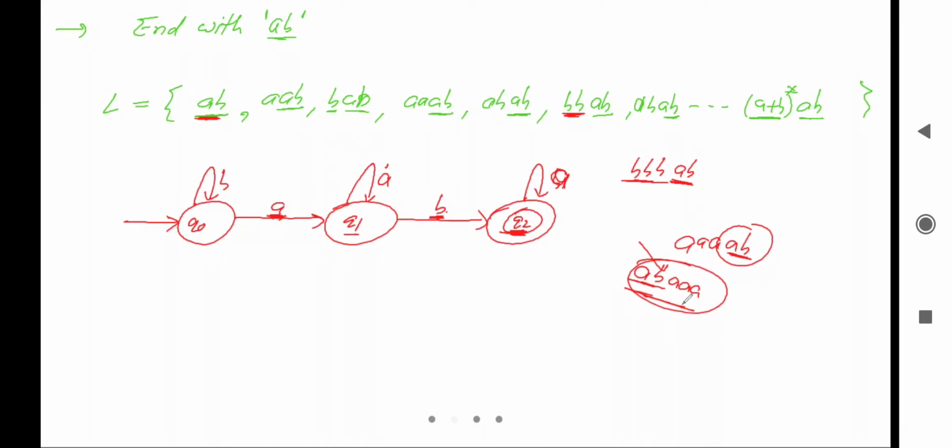This string doesn't belong to the language because after the last A, B should come, right? It means we cannot take the loop of A here. Then where will A go, what will be the transition for A? Yes, can you tell me, to which state will the transition of A go? Will it go to Q1 or Q0? Can you tell me?